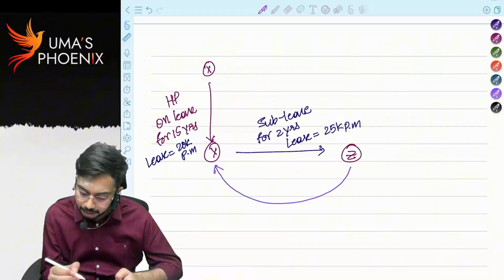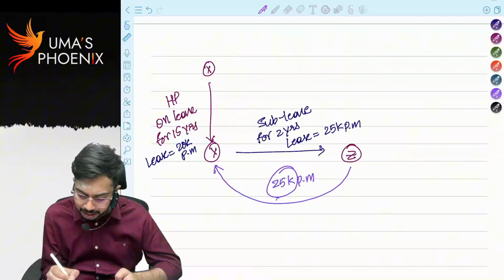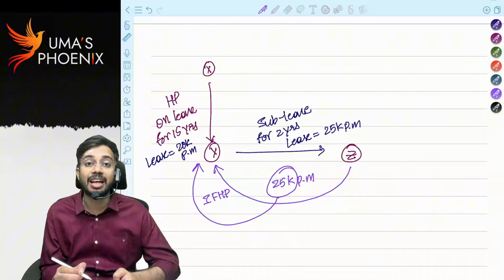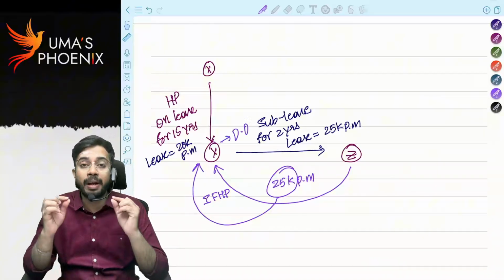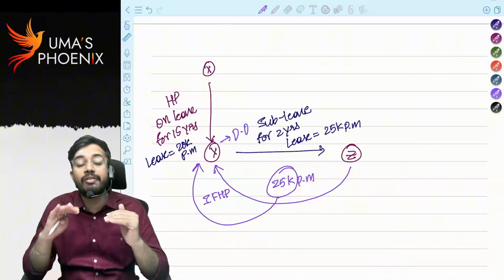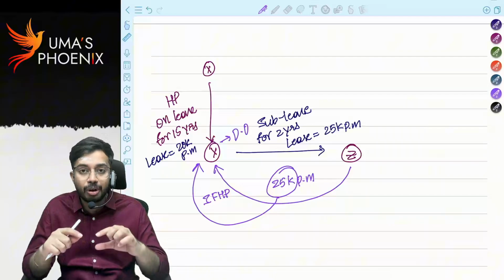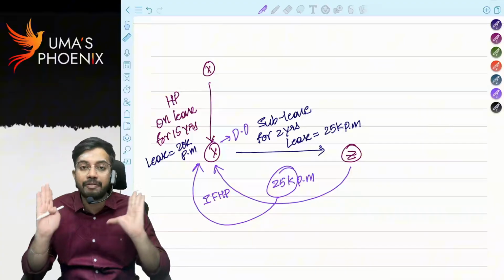Z will pay 25,000 per month to Y, right? This 25,000 is taxable to Y under the head income from house property. Why? Because Y is considered as deemed owner. Y has taken the house property on lease for 12 years or more. So Y is considered as deemed owner. The moment he is considered as deemed owner, whatever rental income is received is taxable to Y also under the head income from house property.